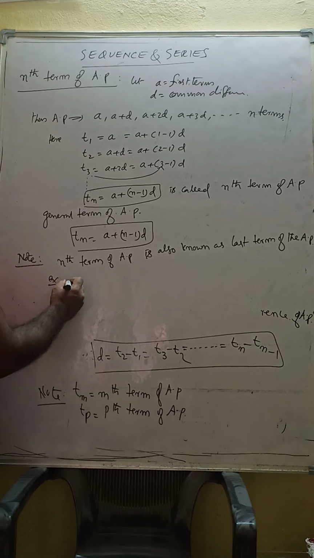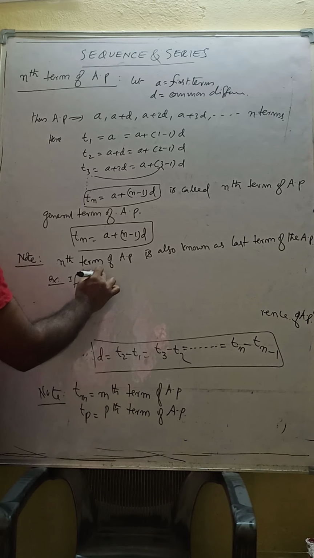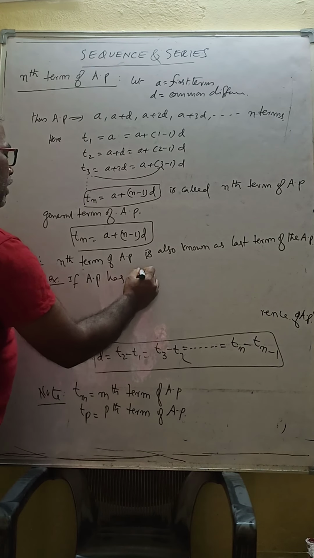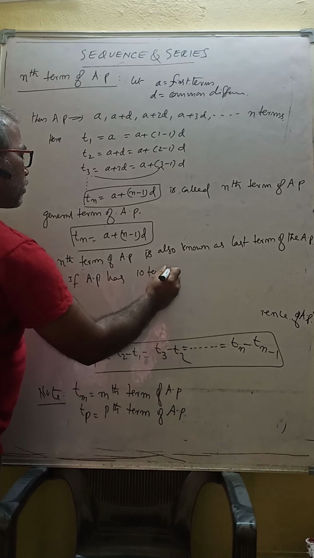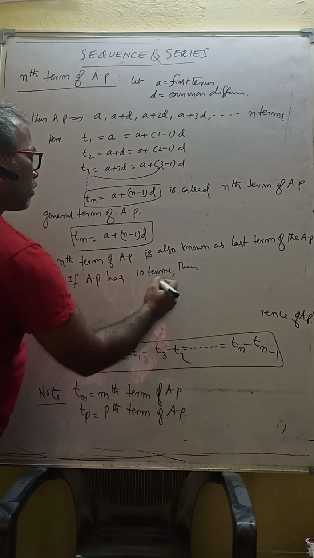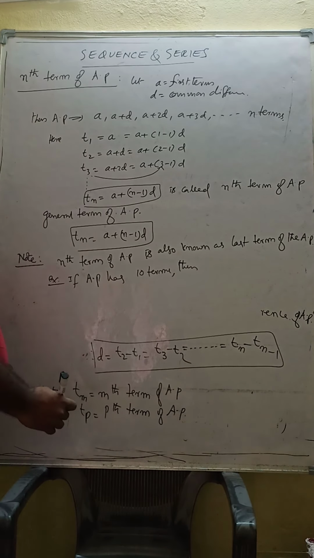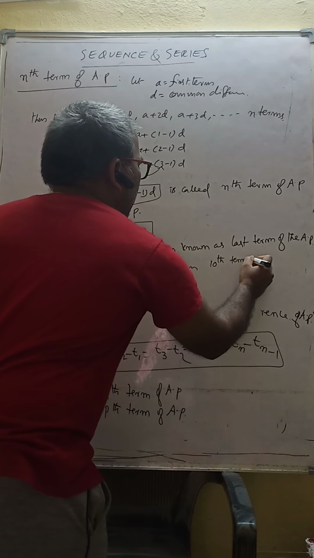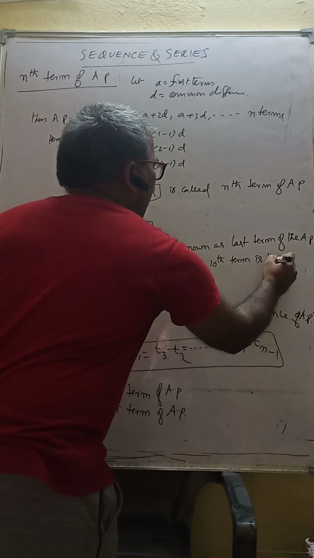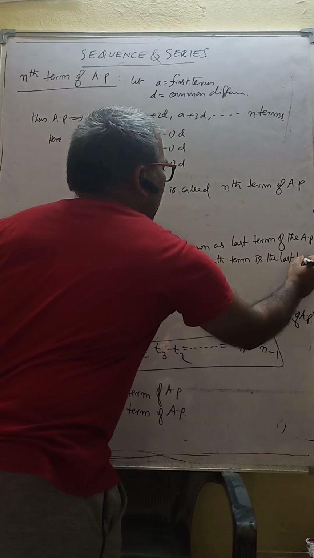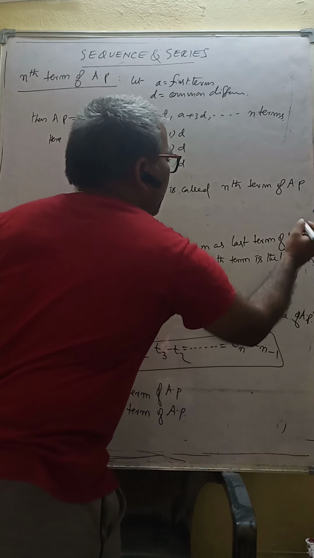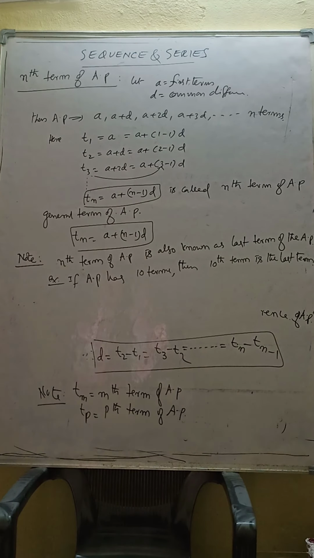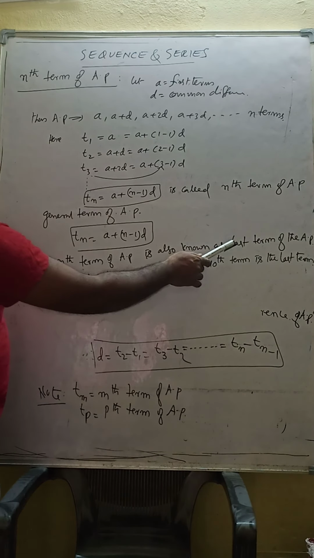For example, if an AP has 10 terms, then the 10th term is the last term, that's it. The 11th term won't exist; the 10th term is the last term. So that's why this is also called the last term, indicated by L.